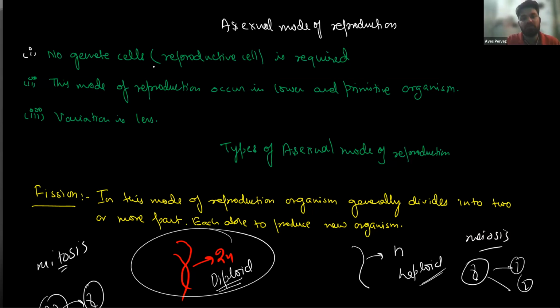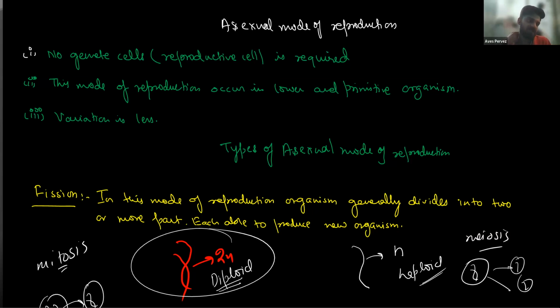So can I say the asexual mode of reproduction is cloning? Yes, you can say that it is cloning. Why? Because single parent DNA is involved, and the variation in DNA is not much because single parent DNA is involved. So what is the asexual mode of reproduction?